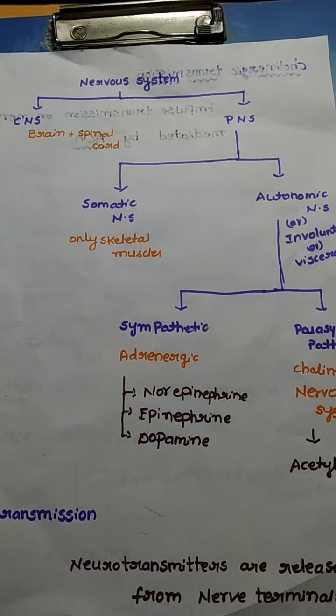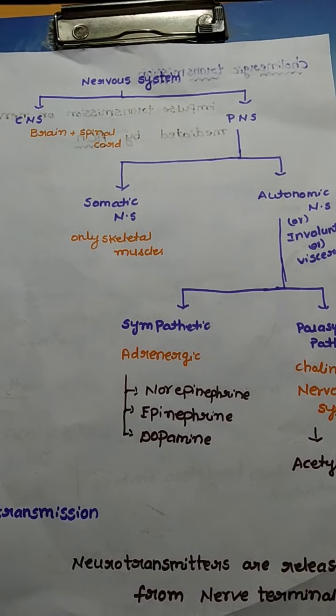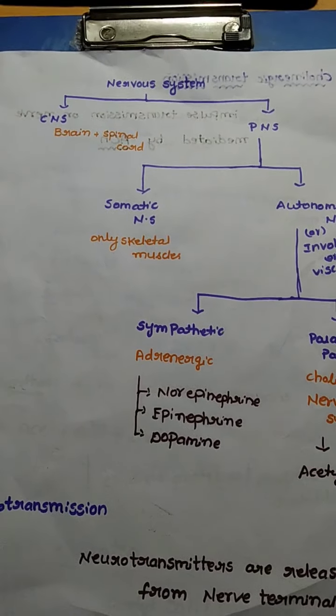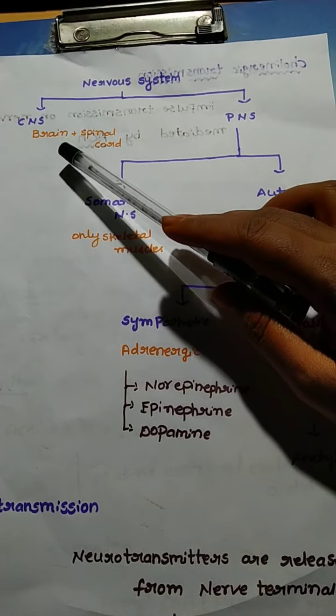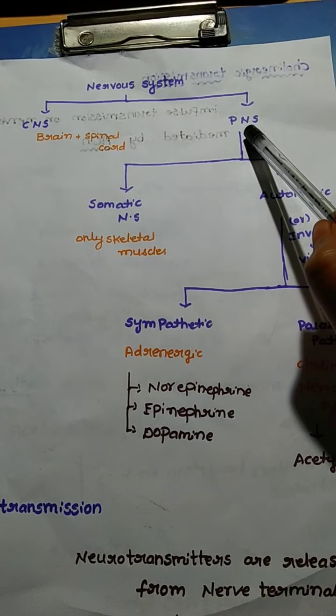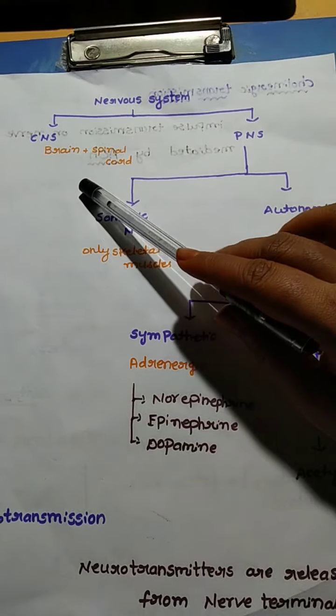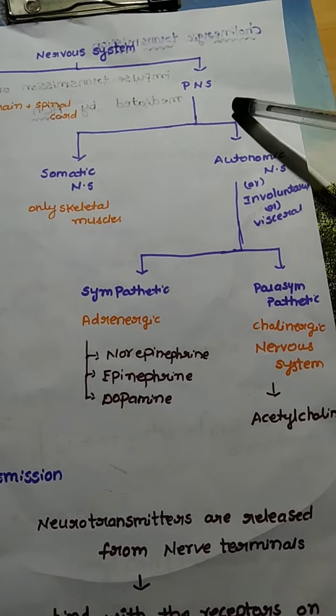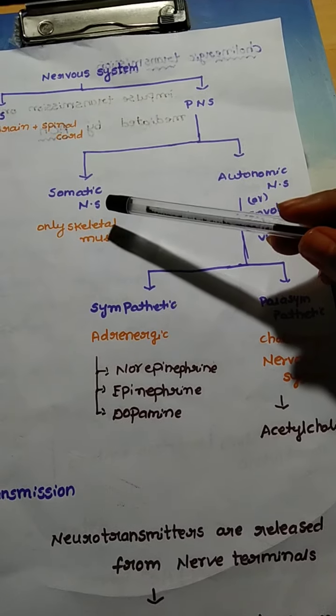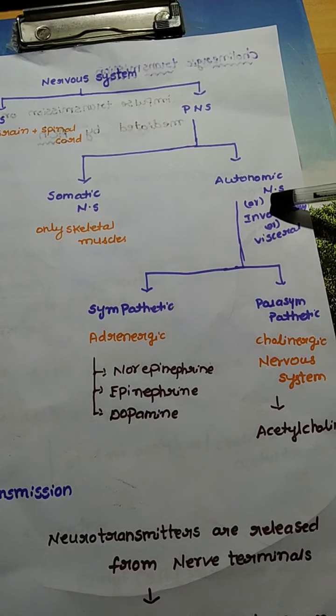Before going to know in detail about cholinergic transmission, let's see what are the components of nervous system. The nervous system has mainly central nervous system and peripheral nervous system. The central nervous system composes of brain and spinal cord, whereas the peripheral nervous system is again divided into two types, that is somatic nervous system and autonomic nervous system.